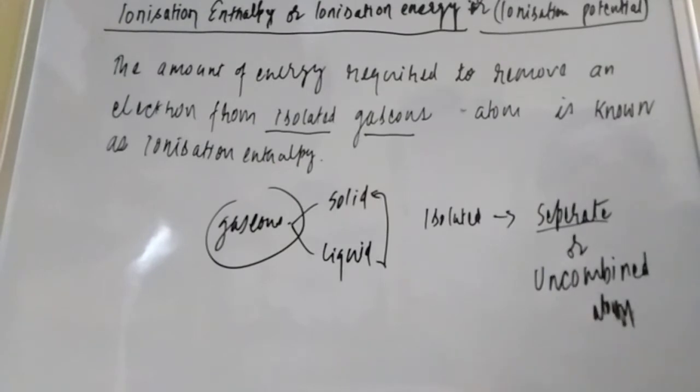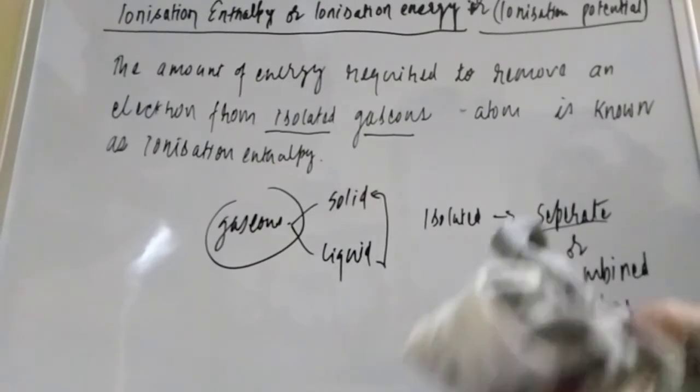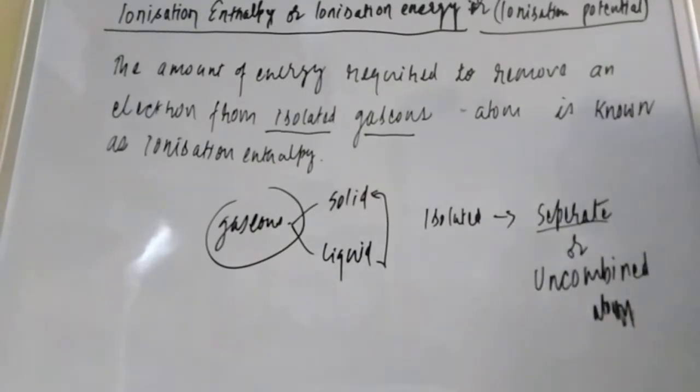One more thing, student: from where are you going to remove the electron? From the outermost shell. If you want to go a little deeper, how to understand this?